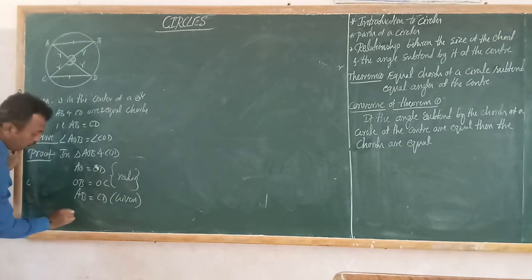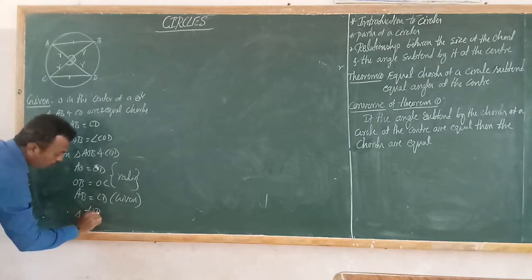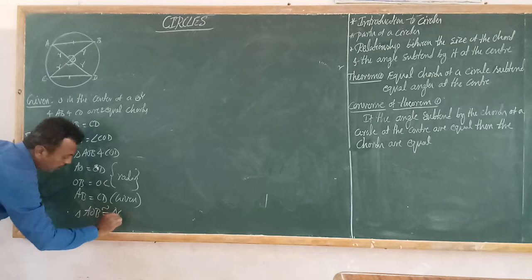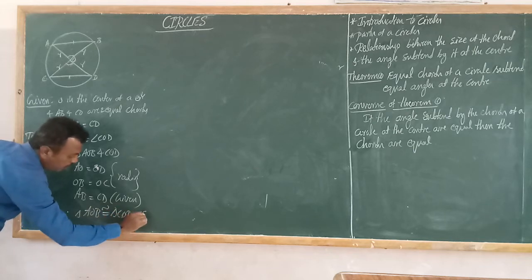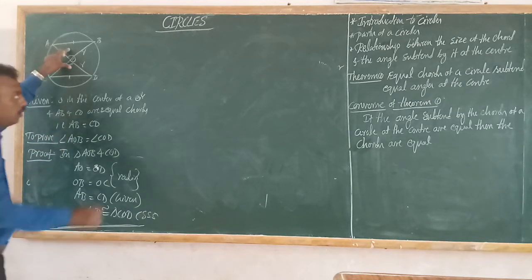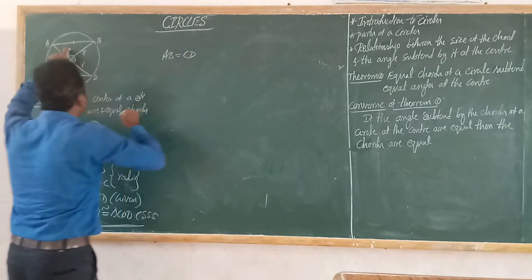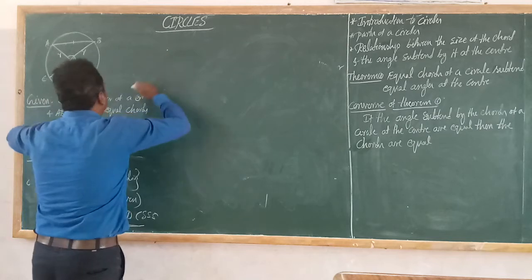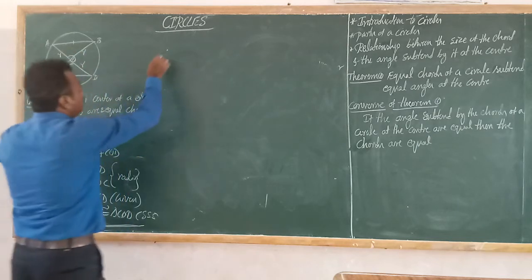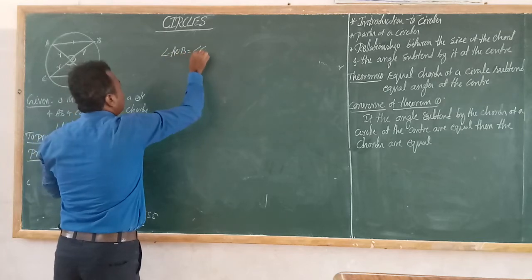Therefore, triangle AOB is congruent to triangle COD by the condition of SSS congruence. Is it right? Therefore, the two triangles are congruent. When these two triangles are congruent, then can I write angle AOB is equal to angle COD?